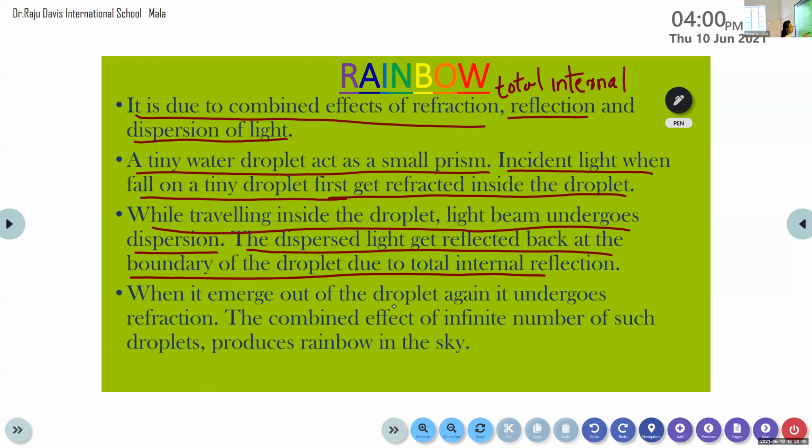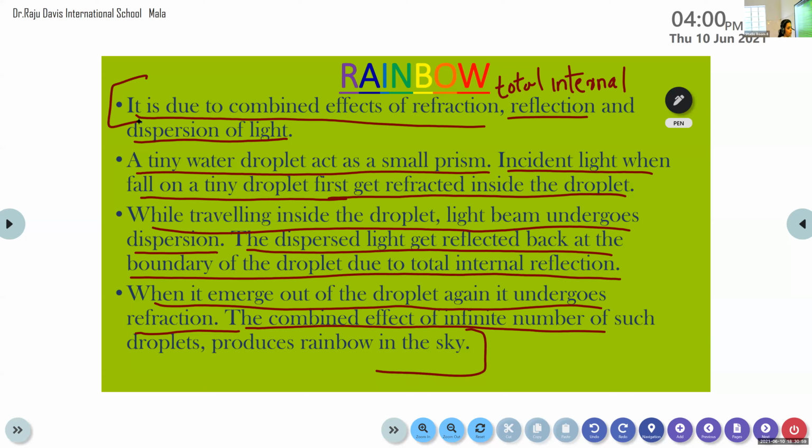So when it emerges out of the droplet, it again undergoes refraction, and the combined effect of an infinite number of such droplets produces the rainbow in the sky. So you must copy down this note, because it's a sure question in the examination: how is the rainbow formed? What is the reason for the formation of a rainbow? So you should not write that it is only due to the dispersion of light. Actually three combined effects take place. One is refraction, the second is total internal reflection, and the next is dispersion. Okay.